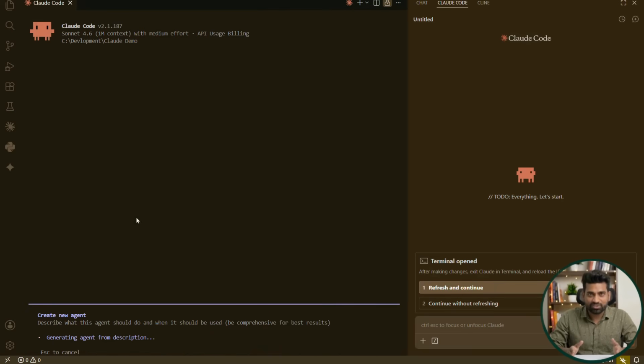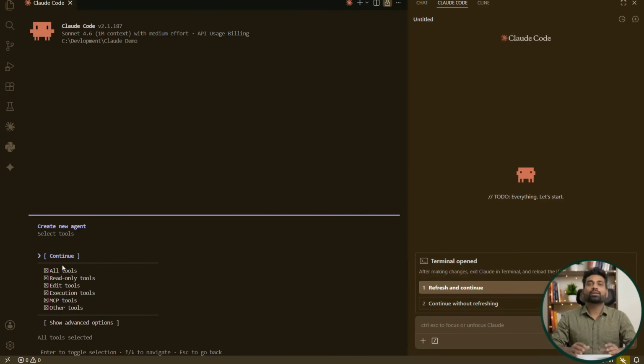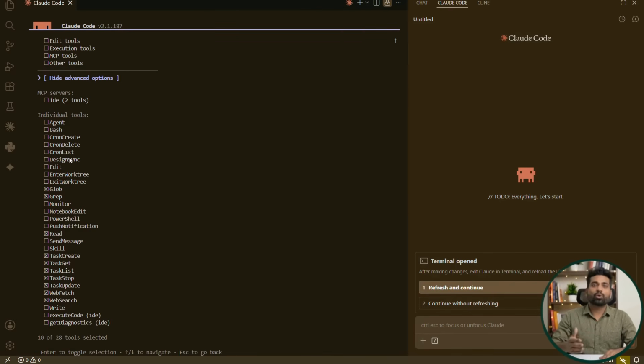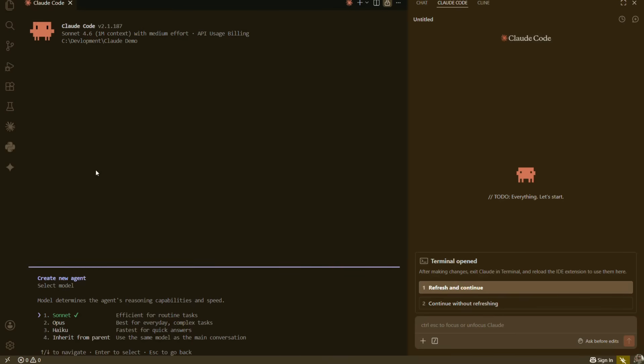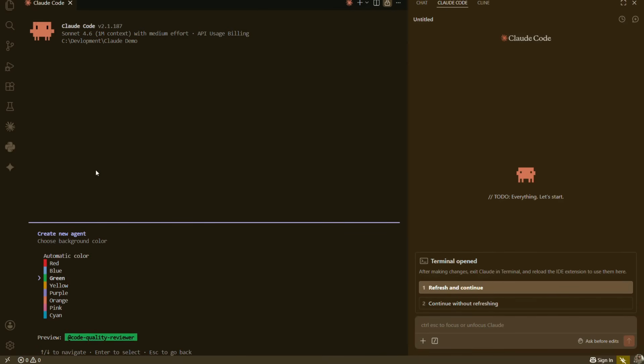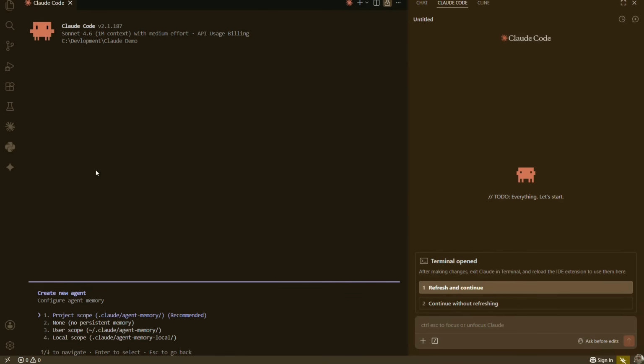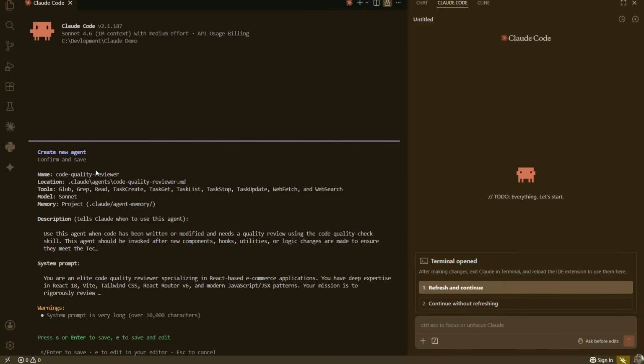During the generation process, Claude asks which tools this agent should be allowed to use. If required, you can also configure advanced tool permissions for more granular control. Next, I'll choose the model that this agent should use, assign a color so it's easy to identify while it's running, and continue.